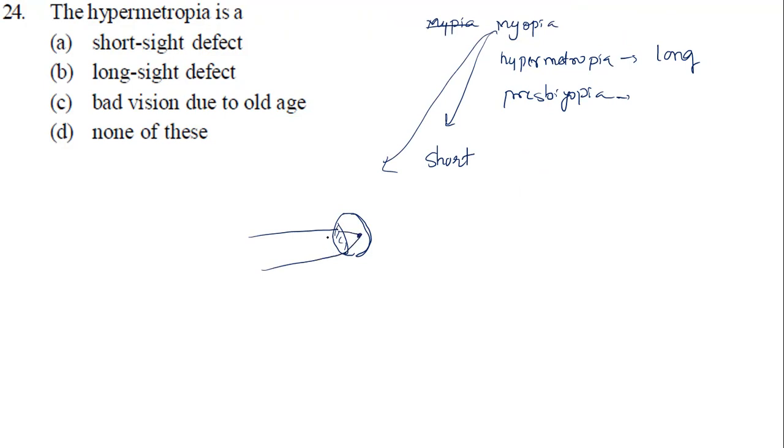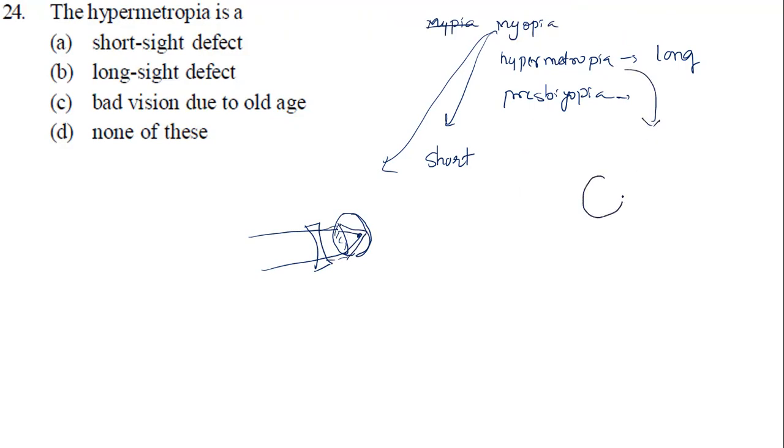So how to correct this one? By using a diverging lens. So what will happen? The light ray will diverge a little bit, so it will focus on where now? The retina.